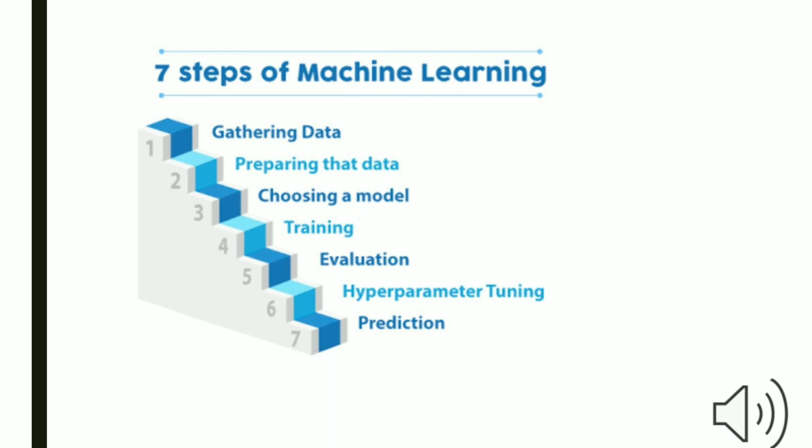Next is training. In this step, we tune our algorithm based on the data we already have. This data is called the training set. Next is evaluation. Here we decide our evaluation criteria for our algorithm. And then hyperparameter tuning and prediction. Let's move towards next slide.